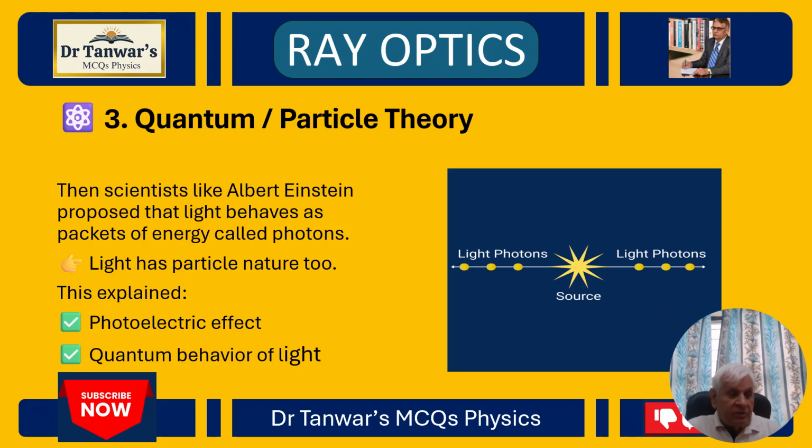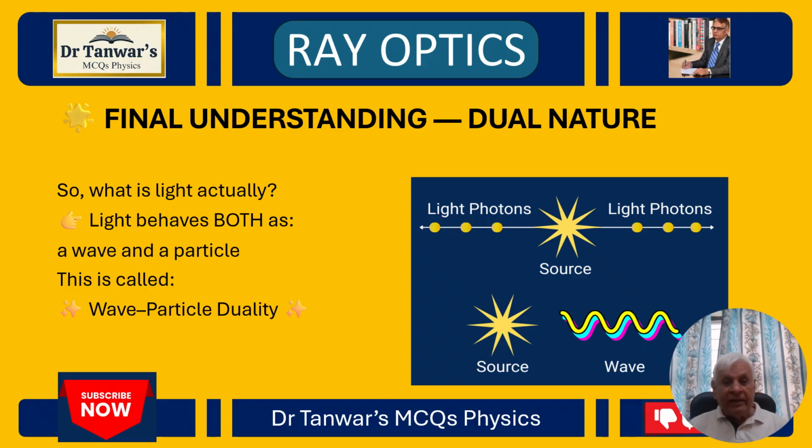This explained the photoelectric effect and quantum behavior of light. The final understanding is dual nature, meaning light can behave as a wave and as a particle. For some problems, it can be considered as having wave nature, and for other problems, particle nature. This is called wave particle duality.